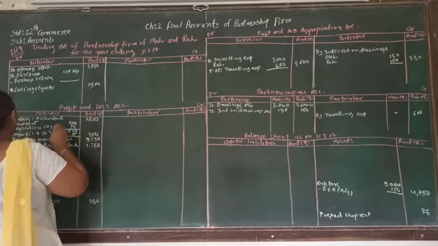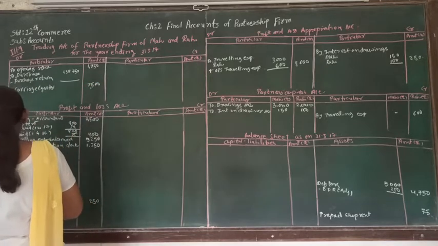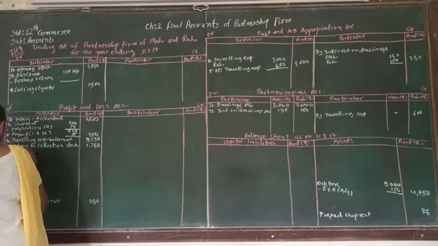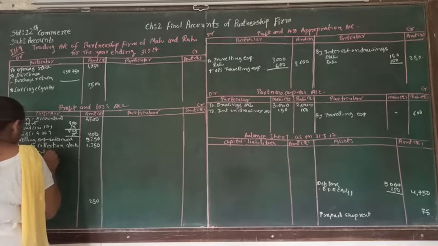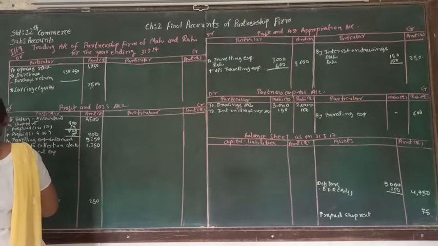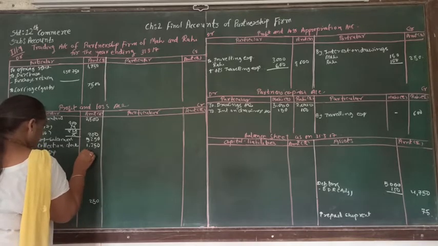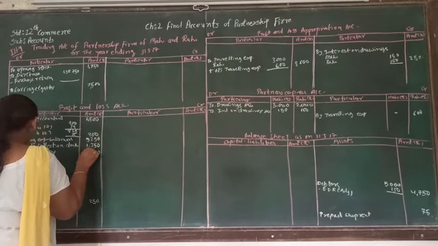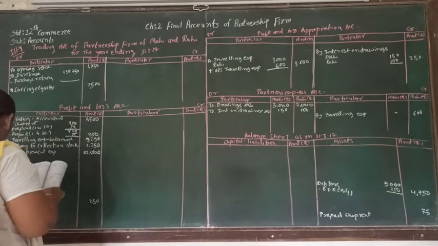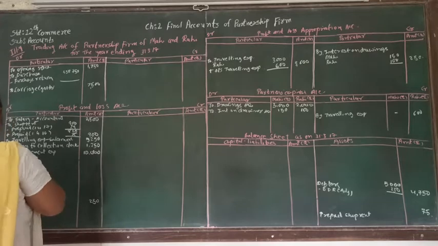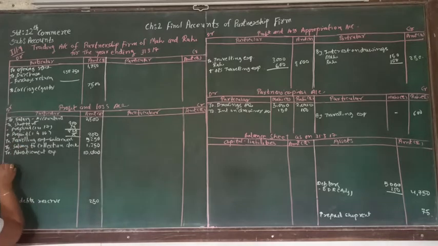Again, another account is advertisement expense account, that is supposed to be debited to profit and loss account. Advertisement expense, and advertisement expense is 10,000. Prepaid sovereign we already wrote. Afterwards there is discount and allowances. So that is the expense related to sales.